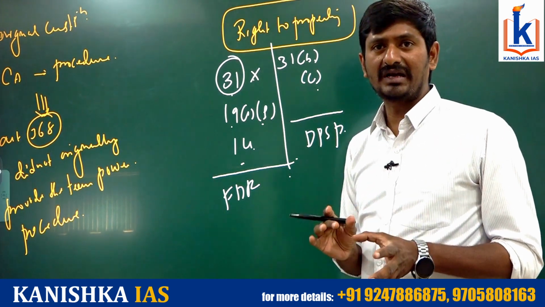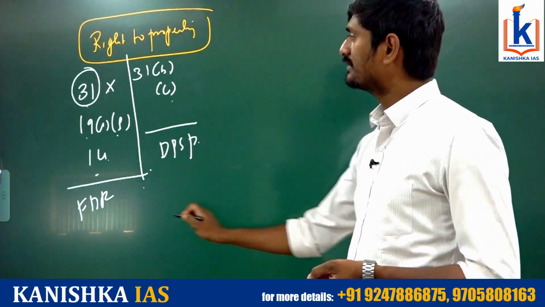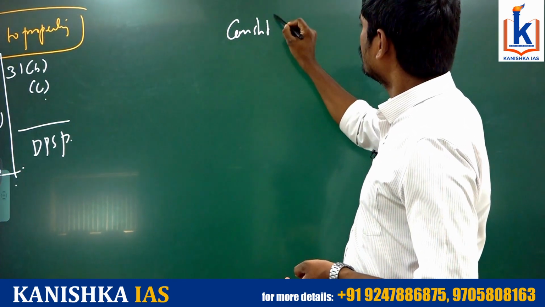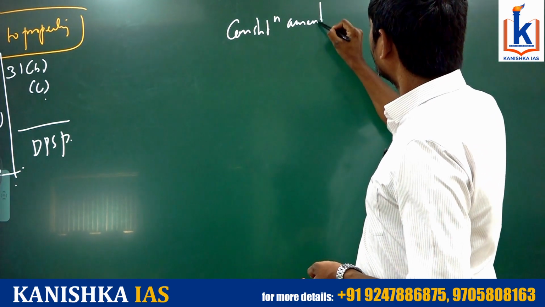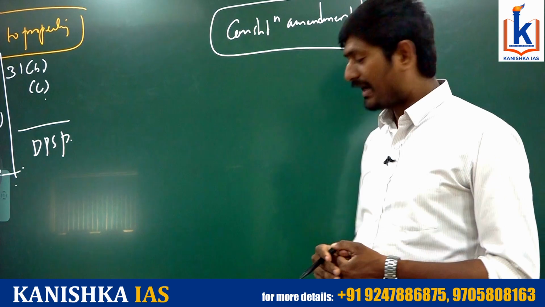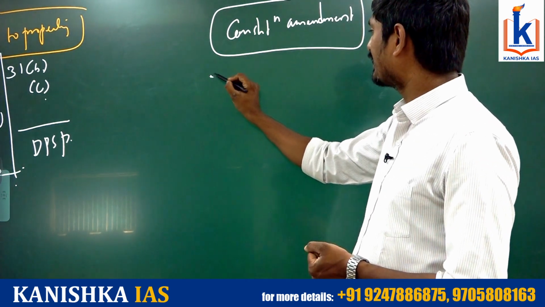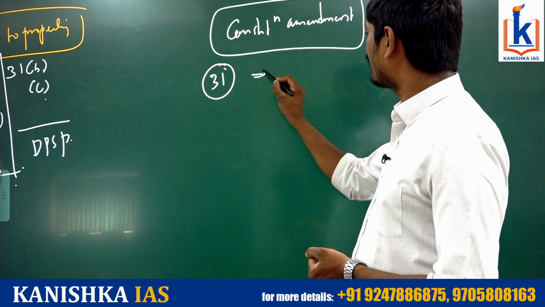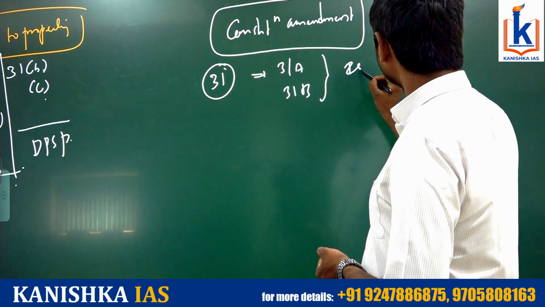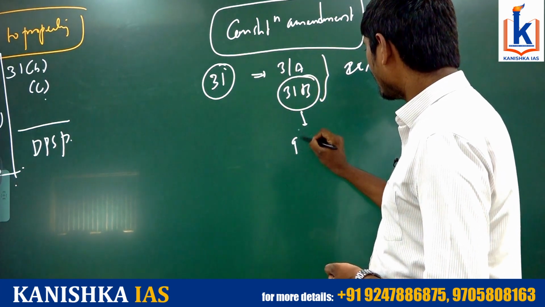In order to provide the conciliation, what was attempted? The constitution amendment was attempted. This constitution amendment was made to Article 31 by including Article 31A and 31B by the First Constitution Amendment Act, and 31B was also supplemented by the 9th Schedule.